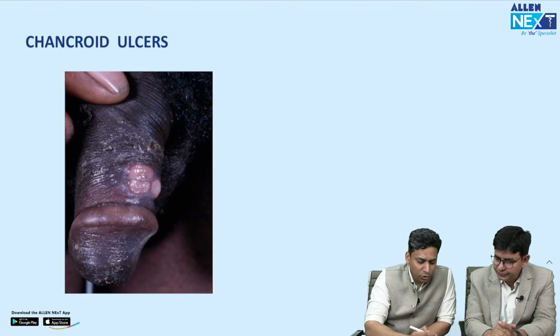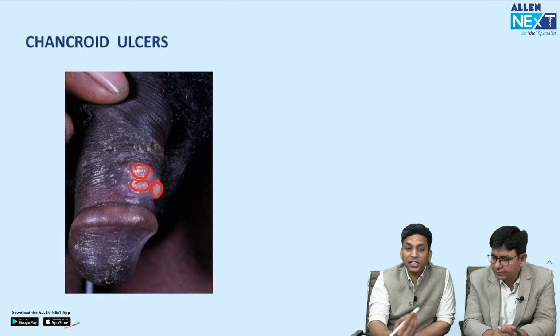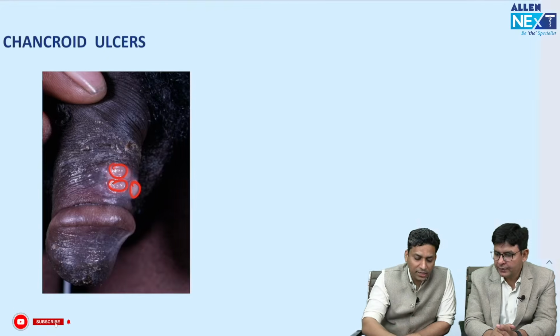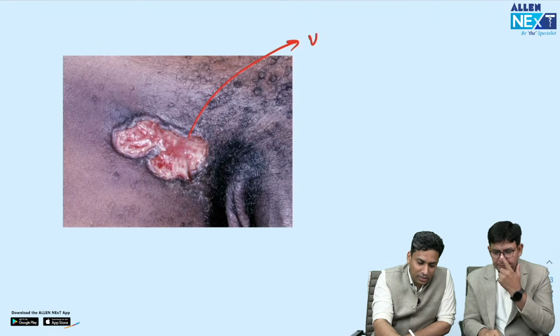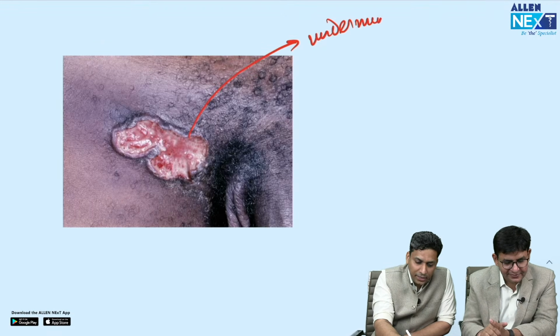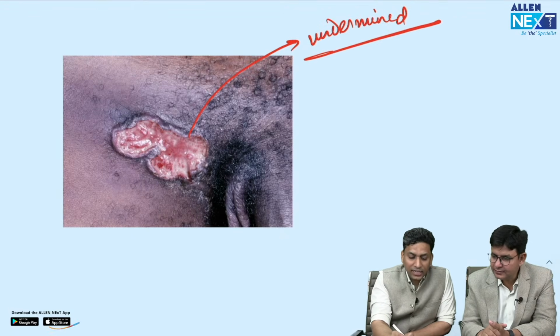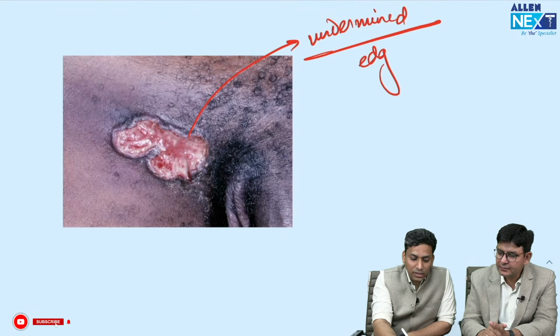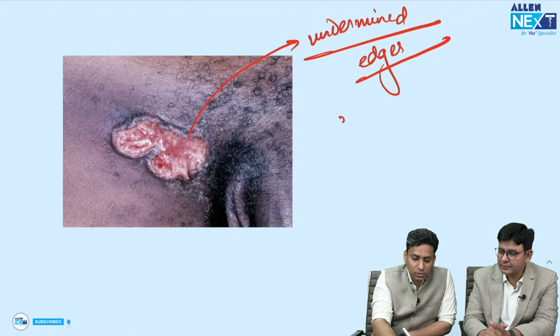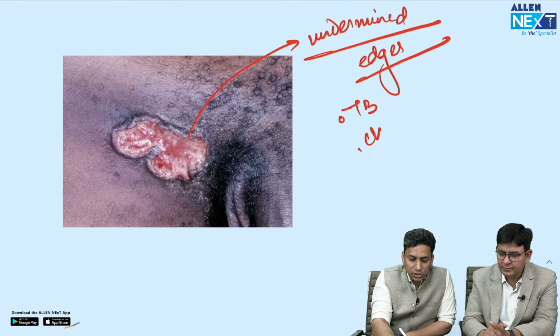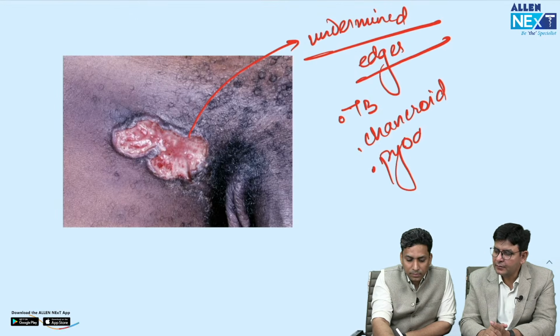So here you can see one more image where you can see multiple genital ulcers. So whenever there are multiple genital ulcers, we think of chancroid. So multiple painful genital ulcers, and the edges are something like this. That is, they are undermined. Yes, undermined edges. Now this is a very important question, that undermined edges are seen in. So remember, undermined edges can be seen in other conditions also, like tuberculosis. One is chancroid and the other one is pyoderma gangrenosum.